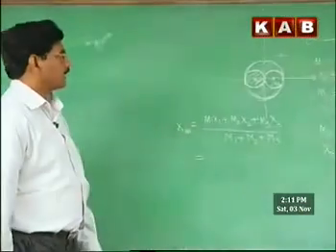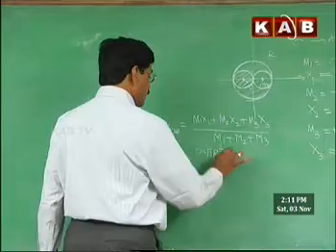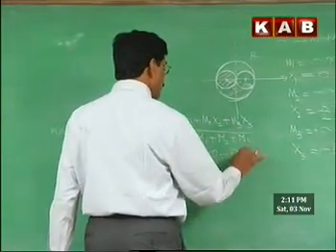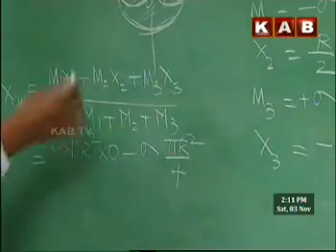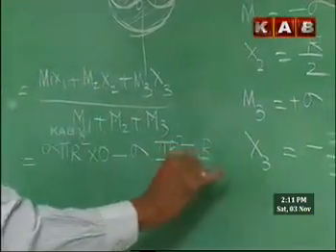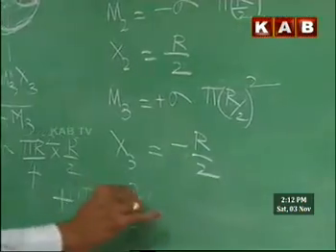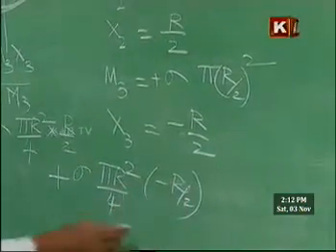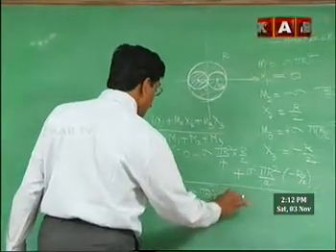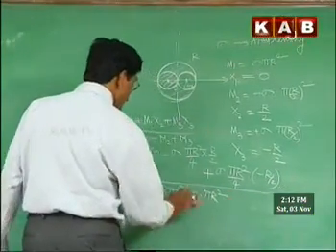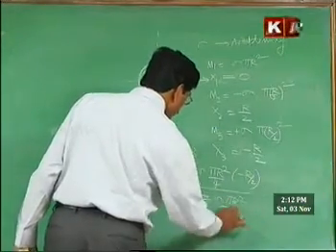So this is m1, sigma into pi r square, into 0, plus m2, minus sigma into pi r square by 4, into x2, which is r by 2, plus sigma into pi r square by 4 into minus r by 2, divided by sigma into pi r square, minus sigma pi r square by 4, plus sigma into pi r square by 4.